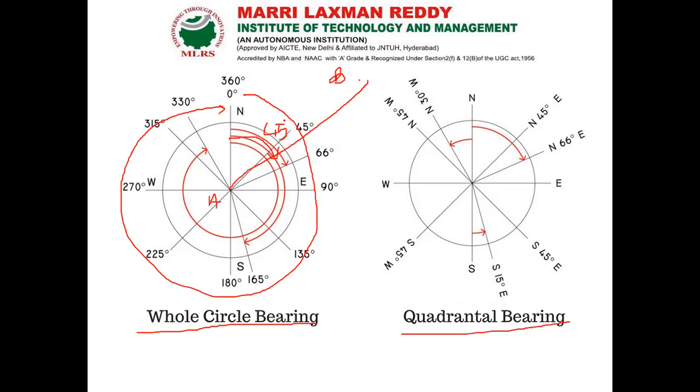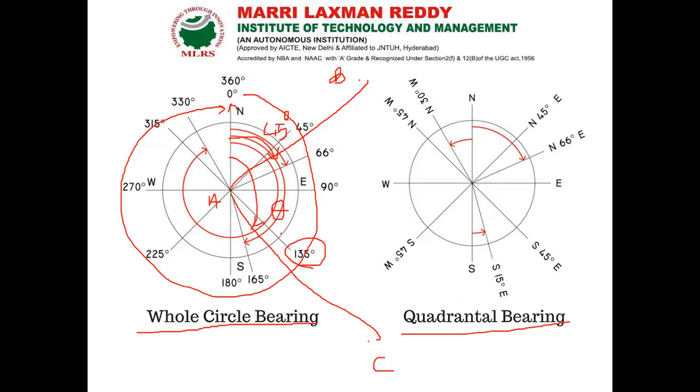So this 45 degree comes under whole circle bearing. And if we have a point somewhere here, this point C, and I look at it with respect to the same north, what will be the angle for this line A to C? If I measure it, for example, I get 135 degree.